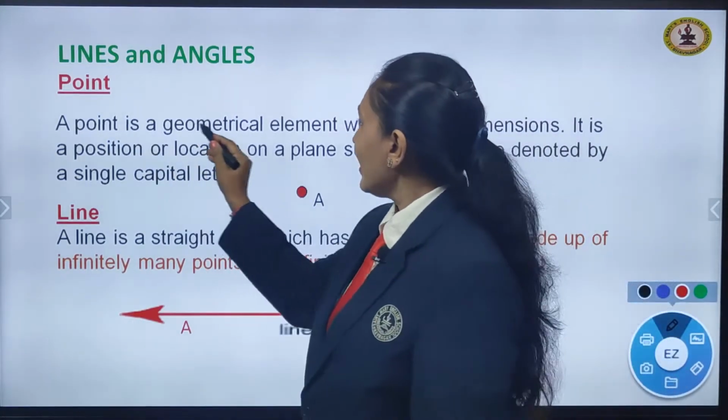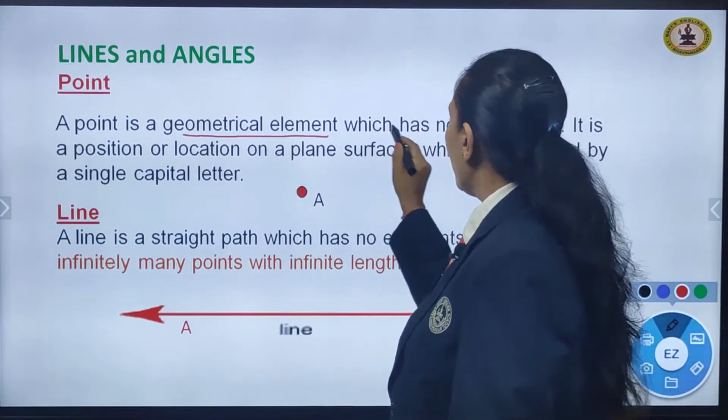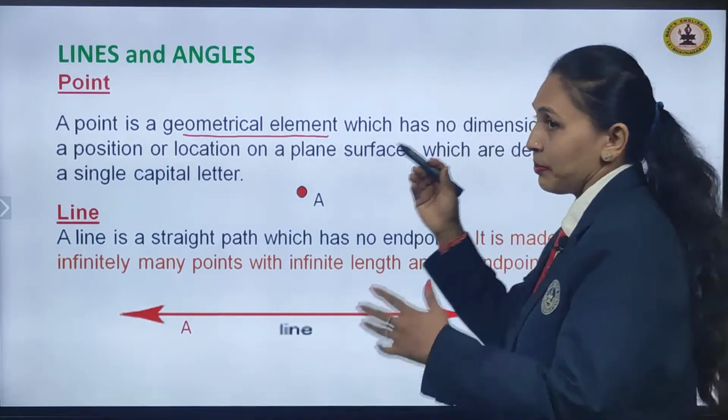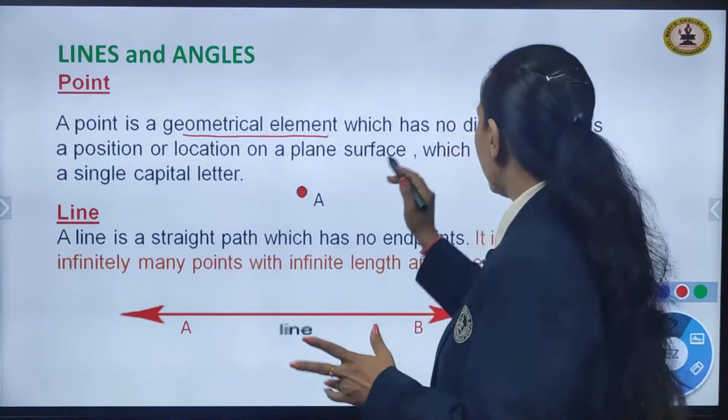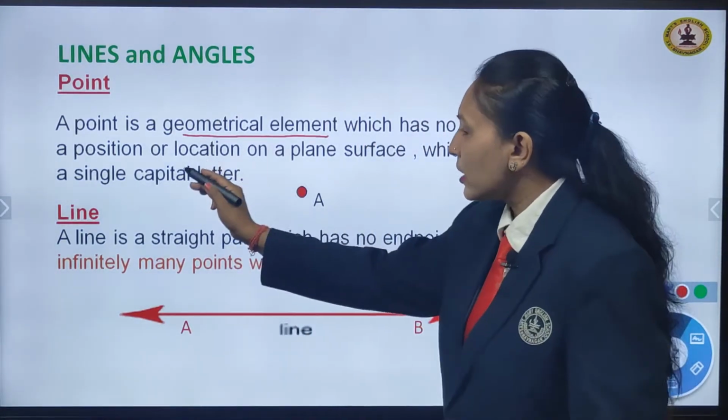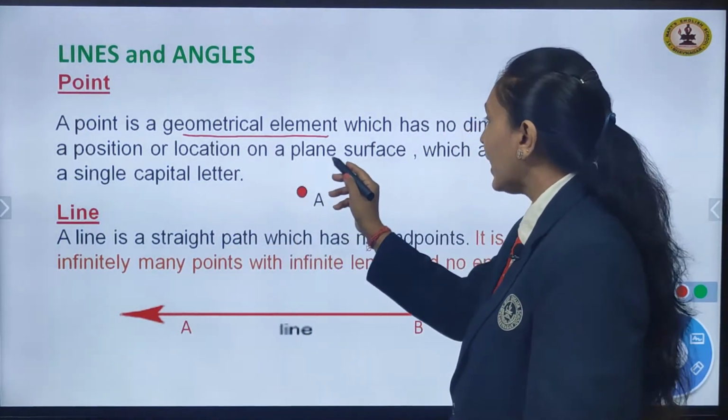A point is a geometrical element which has no dimensions, means it cannot extend not on the right, left, up or down. That means without dimension. It is a position or location on a plane surface.